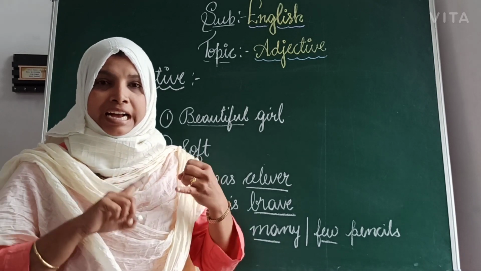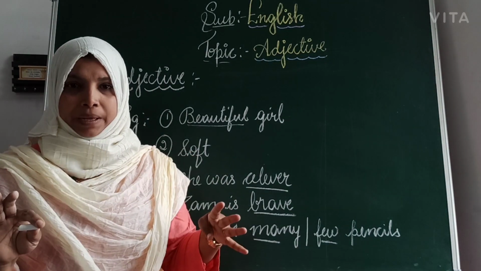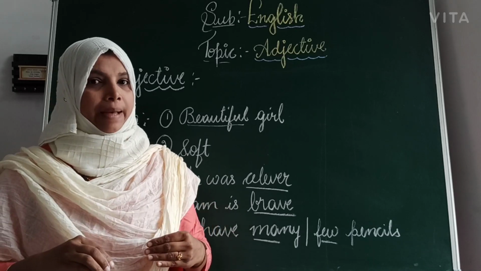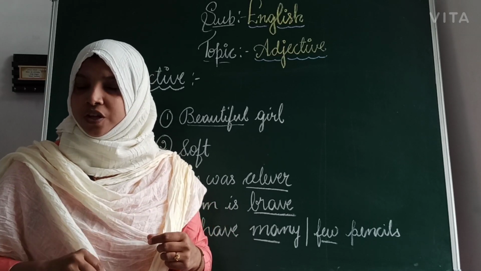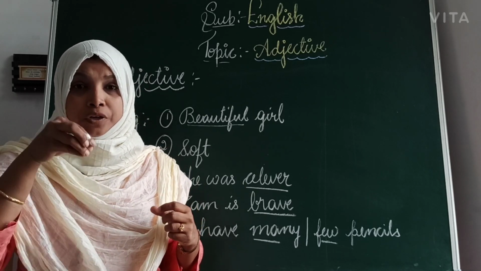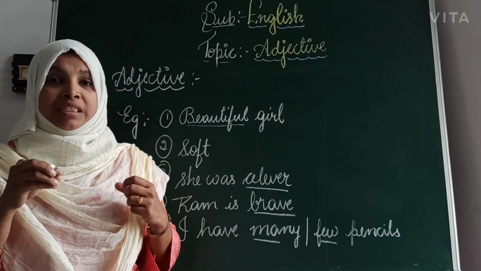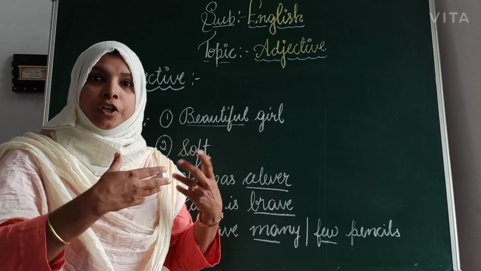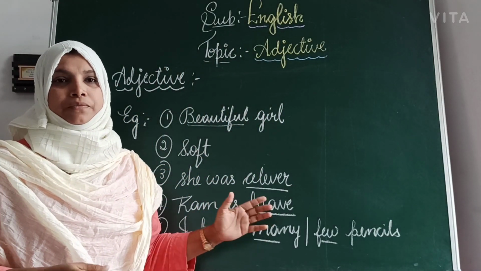It may be a color, shape, size, number, anything. Some more examples. My mother cooked delicious food. Which is the adjective? Delicious is an adjective because food is a noun and delicious is describing the food. These are examples for the adjectives.